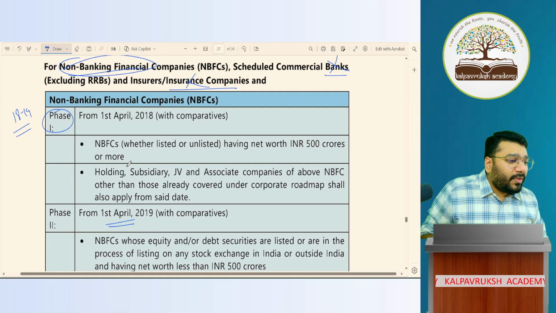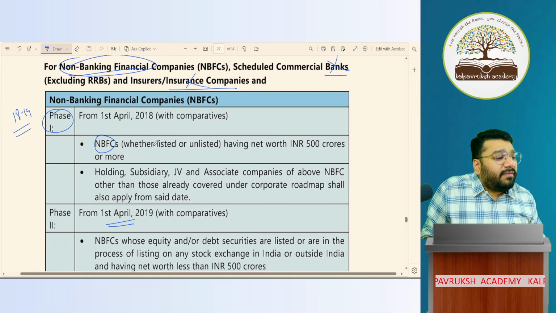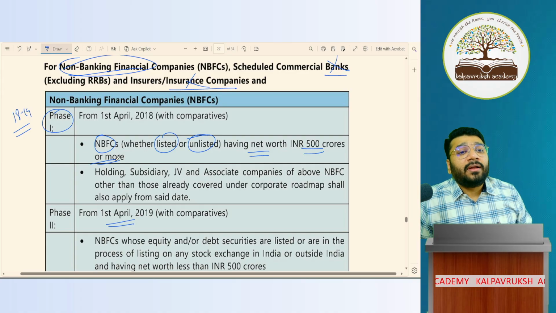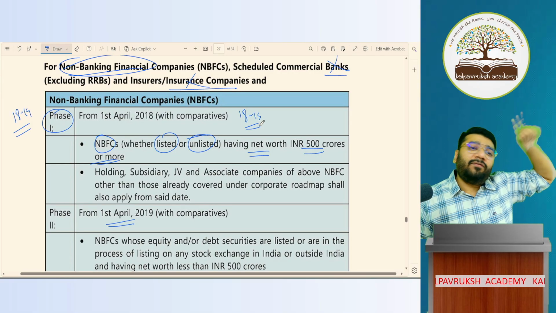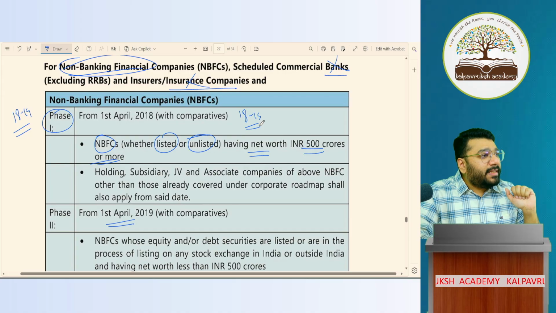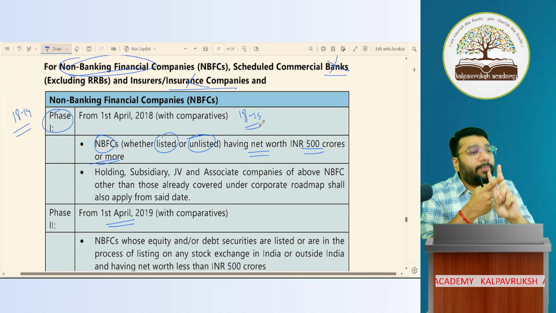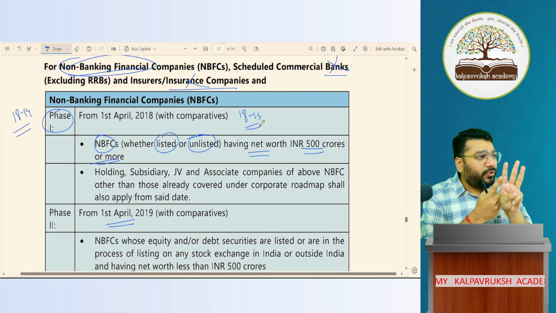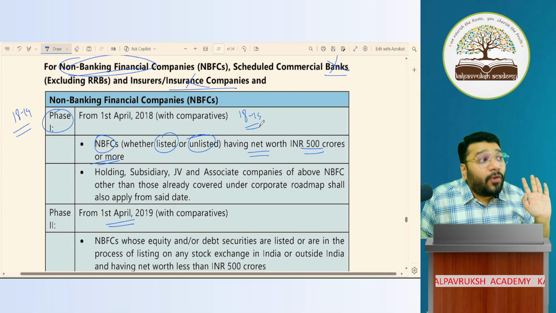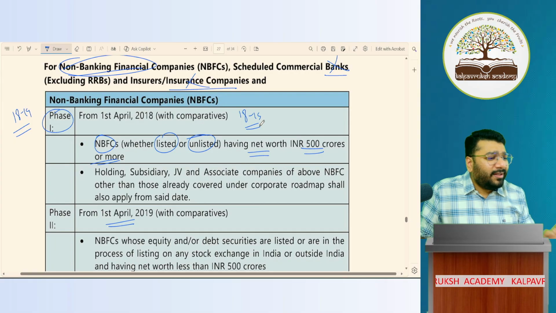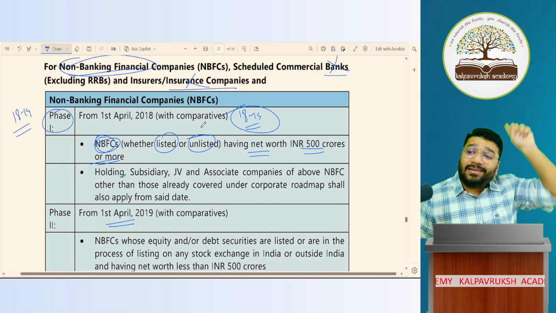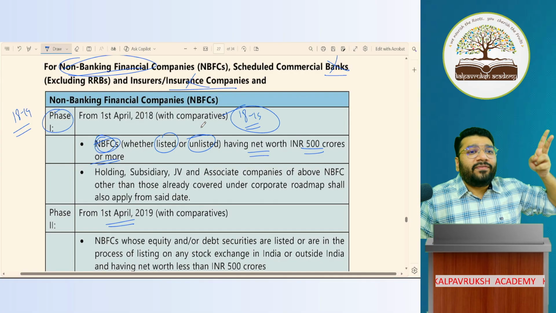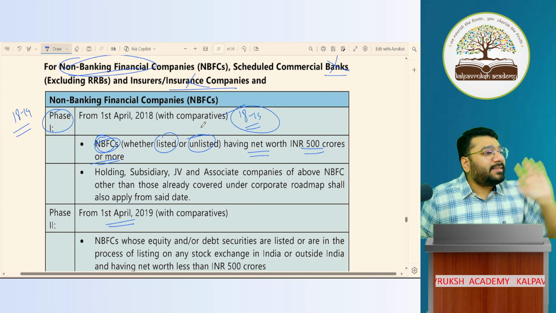Now, what did they say for NBFC? NBFCs, whether you are listed or unlisted, whose net worth is 500 crores or more, you have to follow Ind-AS from 18, 19 onwards. Same point as phase 1 for the companies also. In phase 1 of companies, what did they say? Listed company or those who are in the process of listing and unlisted company, all the 3 of you, if your net worth is 500 crores or more, you have to follow Ind-AS. Same point here also, for NBFC. But here, the year is 18, 19. There, the year is 16, 17. Year only is the difference. The content is same. Got it, not got it?